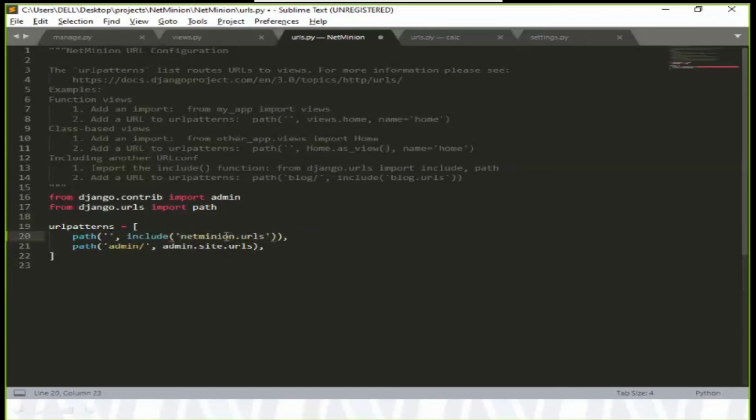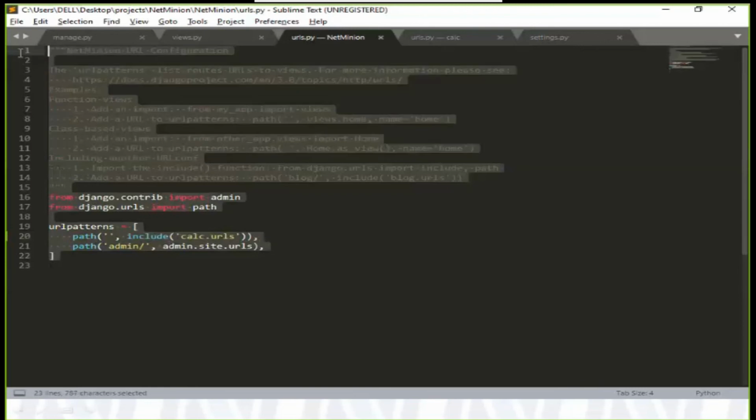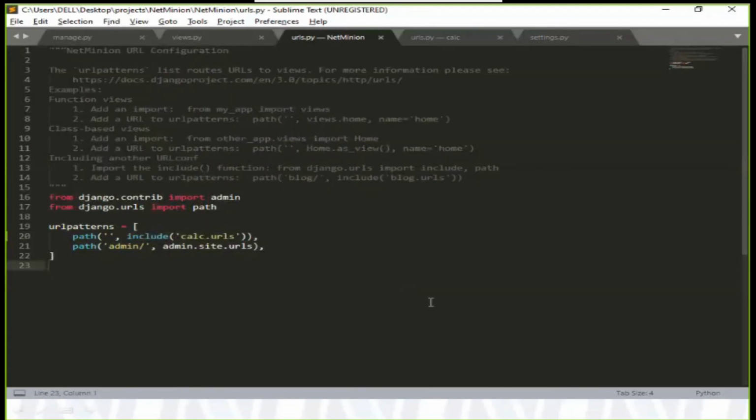So it should be like that, and instead of NetMinion I need to say calc, calc.url. Okay, so in the NetMinion URL I am telling it that you need to navigate to the calc URL. So whatever URL file my main page has, it will search the URL file of my app. So far I hope there should not be any doubt to anyone.